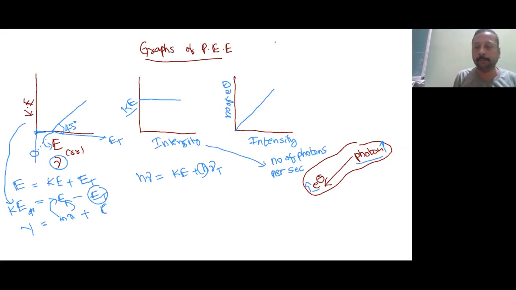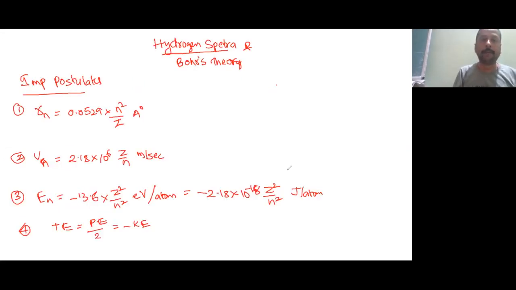Very important topics are here, at the end of this chapter: quantum numbers. Quantum numbers you will never be able to understand from textbooks or notes; they need to be explained through video lectures only. Same problem with the hydrogen spectra. So don't miss it and be available till the last.